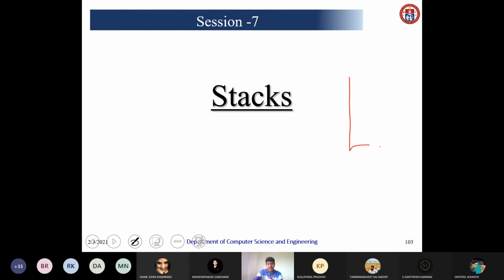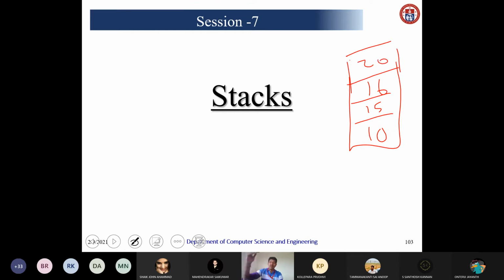For example, if I have a stack like this, initially I am inserting 10, so that will go to the bottom. Then if I insert 15, it will come here. Then if I insert the next item, it will come here. Next, again if I insert 20, it will go there. So the stack will grow like this, and this is your TOS. What is meant by TOS? It is the top of the stack. So it points to 20.